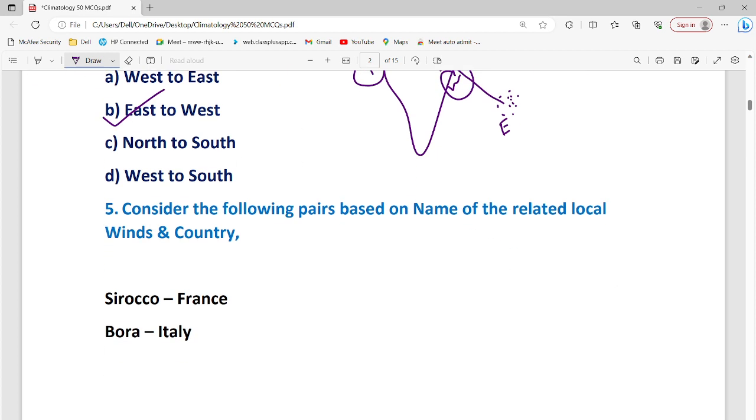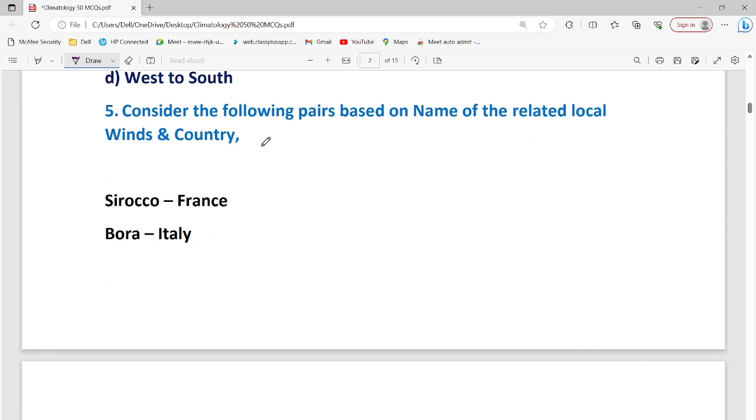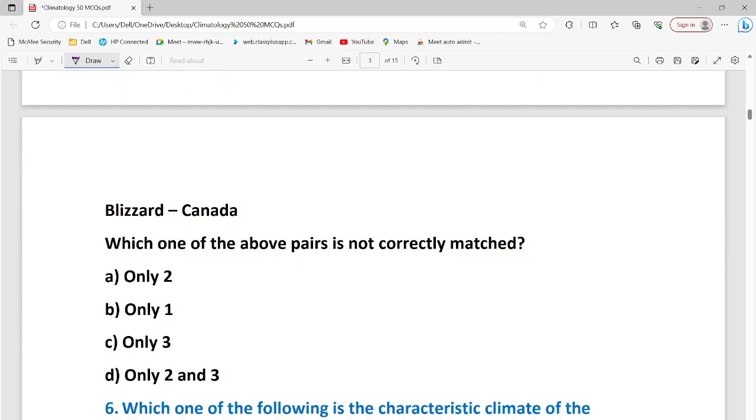Now comes to the next point. Consider the following local winds and the countries associated. For example, Sirocco, France; Bora, Italy; and another, Blizzard, Canada. Which of the following is not correctly matched? Only 2, only 3, only 3, and 2 and 3.